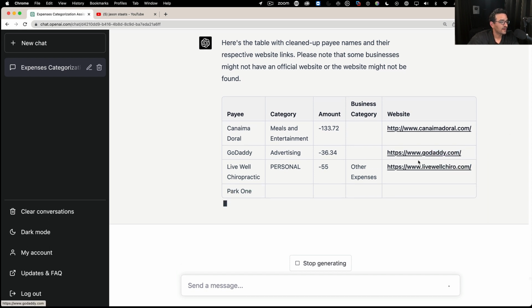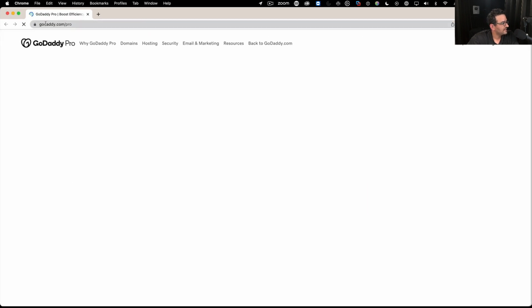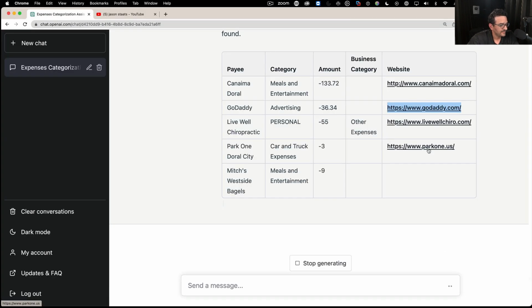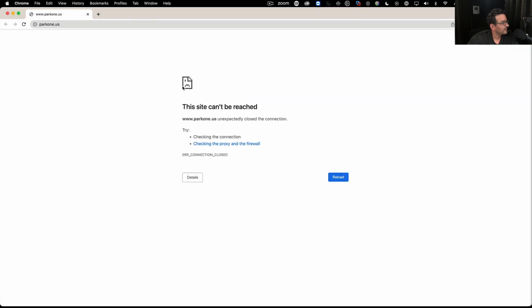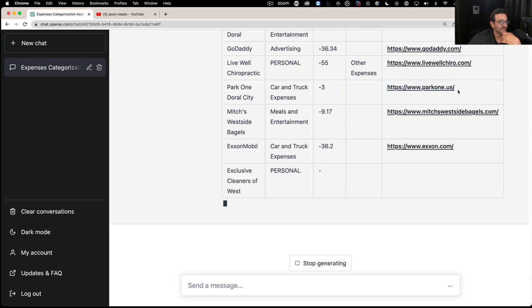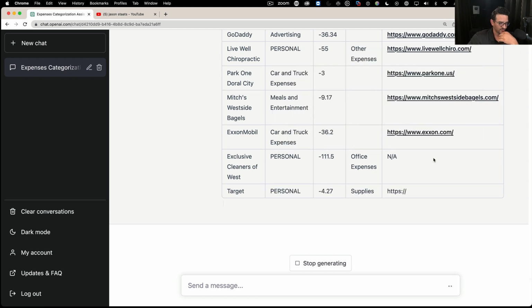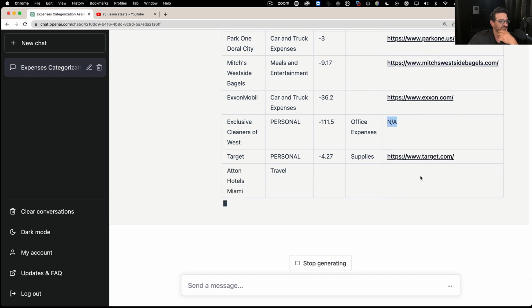So let me right click on one of these and go to new window, and see there's my GoDaddy, and then there's whatever this is. Okay, that website is broken. And you do want to keep in mind that ChatGPT is only updated up to a certain point. So some of these websites could be down at this point. That website doesn't exist anymore. So that's the website that existed back then when this was trained. And it also tells you if it didn't find one. Okay, so there's Exxon, there's Target.